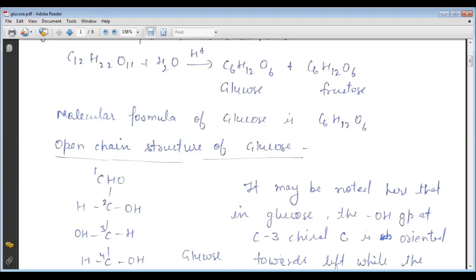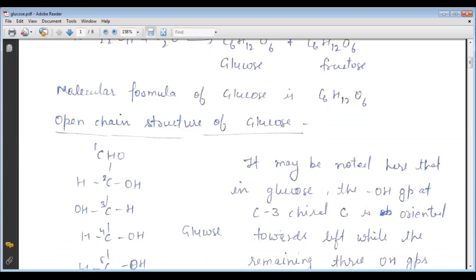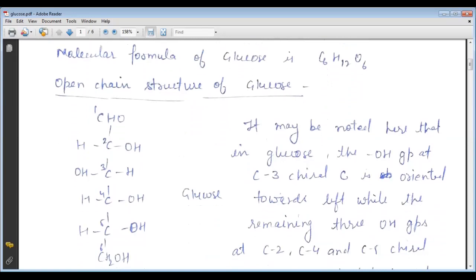It contains one aldehyde group, one primary alcohol, that is the CH2OH group, and four secondary alcohols, these are CHOH. So this is the structure of glucose. We can count that there are 6 carbons here, and at the first carbon the aldehyde group is present, that is CHO, the second CHOH, the third carbon again CHOH, the fourth carbon again, the fifth, and the last carbon, the sixth carbon, is CH2OH. Now we can again calculate the molecular formula, which is C6H12O6.